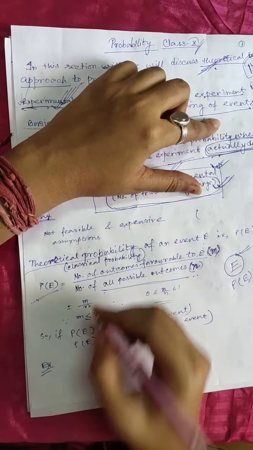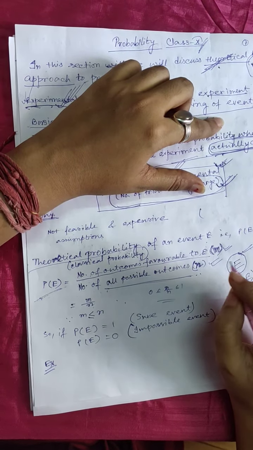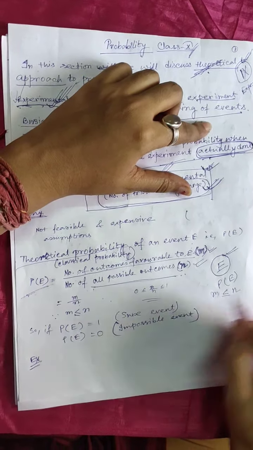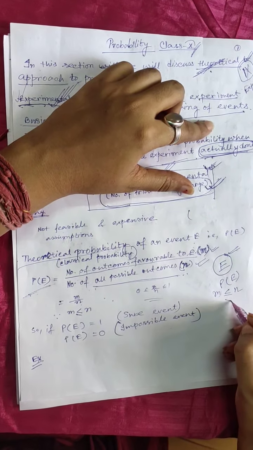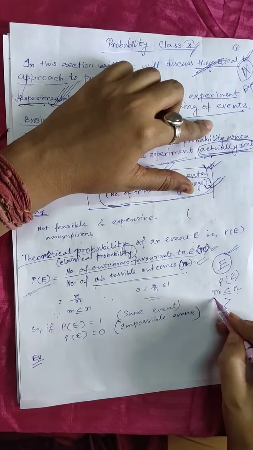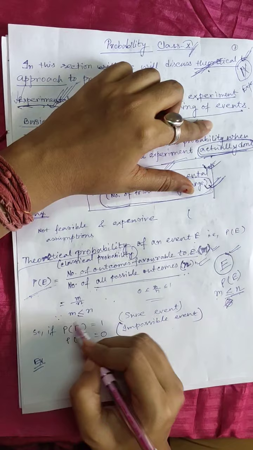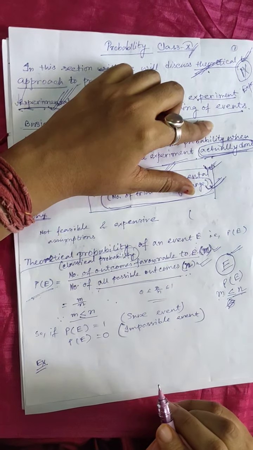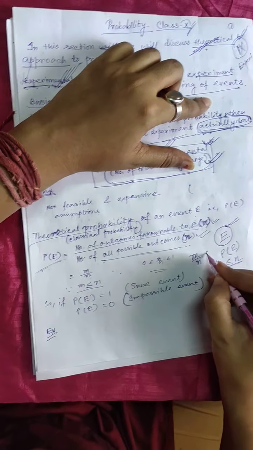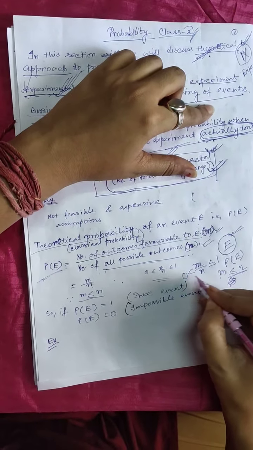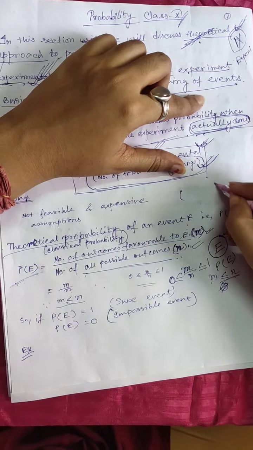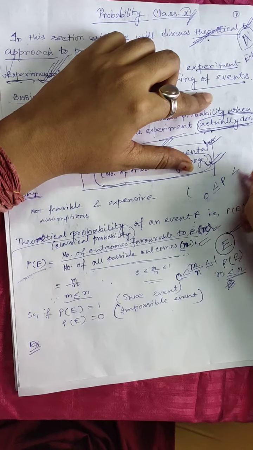Now, from these two, you can easily say that the number of favorable outcomes will be less than or equal to the possible outcomes. It can never be greater than n because n is all possible outcomes. So, m can be less than or equal to n. Now, m by n will be less than or equal to 1, and m by n will be greater than or equal to 0, because we have already mentioned that probability varies between 0 to 1.